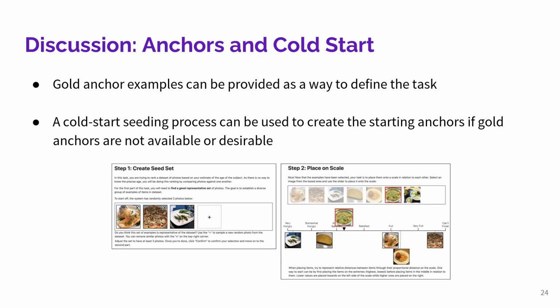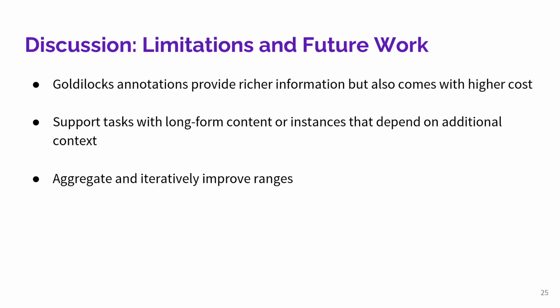One such aspect is addressing the cold start problem, or how to provide the first set of anchors when there aren't any ratings yet. In some cases, a requester may decide to create gold anchor examples to define the scale for the task, and we use this approach for the age task where the ground truth age values were available. However, when gold anchors are not available or desirable, we also presented one possible cold start seeding process, based on first creating a relatively diverse seed set through sampling and rejecting items from the dataset, followed by a single value rating to annotate all these items. We used this cold start process to create the initial anchors for the satiety and toxicity tasks, though alternative methods for cold starting may also exist.